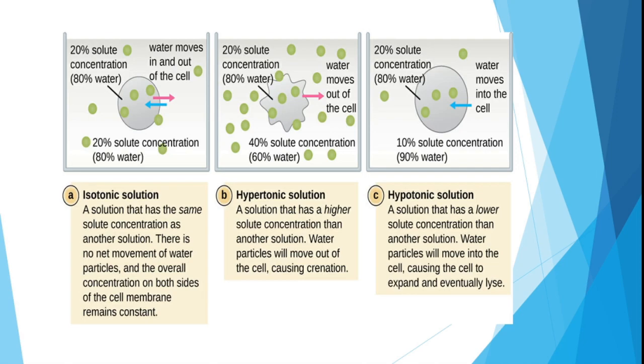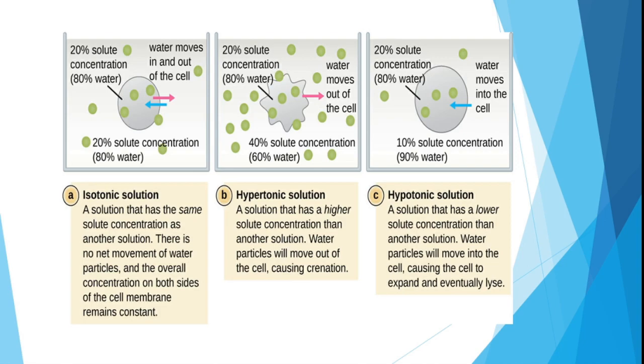Hypertonic solution: a solution that has a higher solute concentration than another solution. Again I mark it, you have to keep it in mind, it is the solute concentration, not the solvent concentration. So what will happen to the water particles? Water particles will move out of the cell, causing crenation. So when we talk about hypertonic, there will be a shrinkage of the cell because water molecules are moving outside, because of the solute concentration which is higher inside the cell.